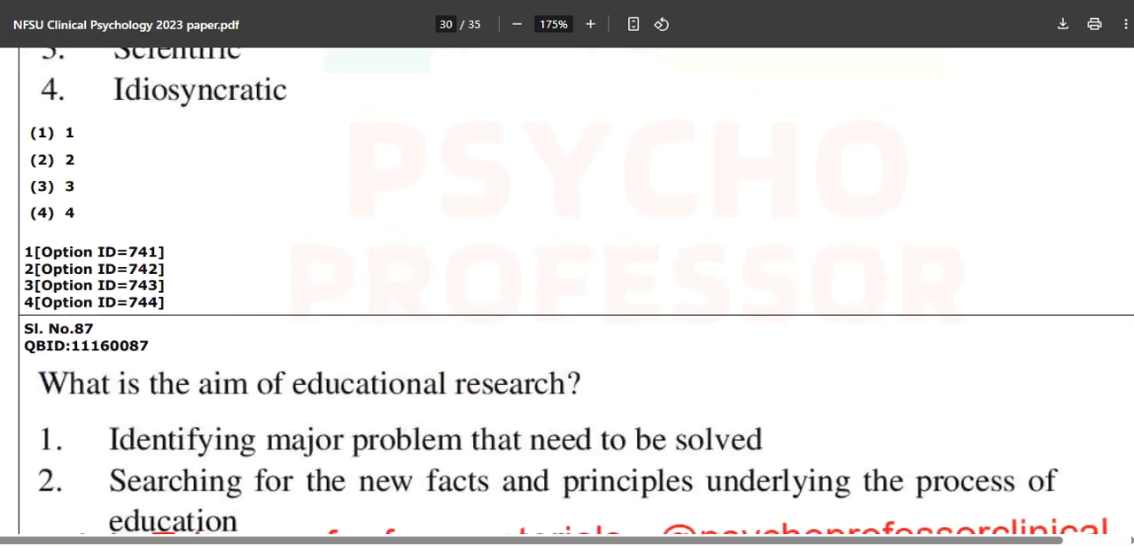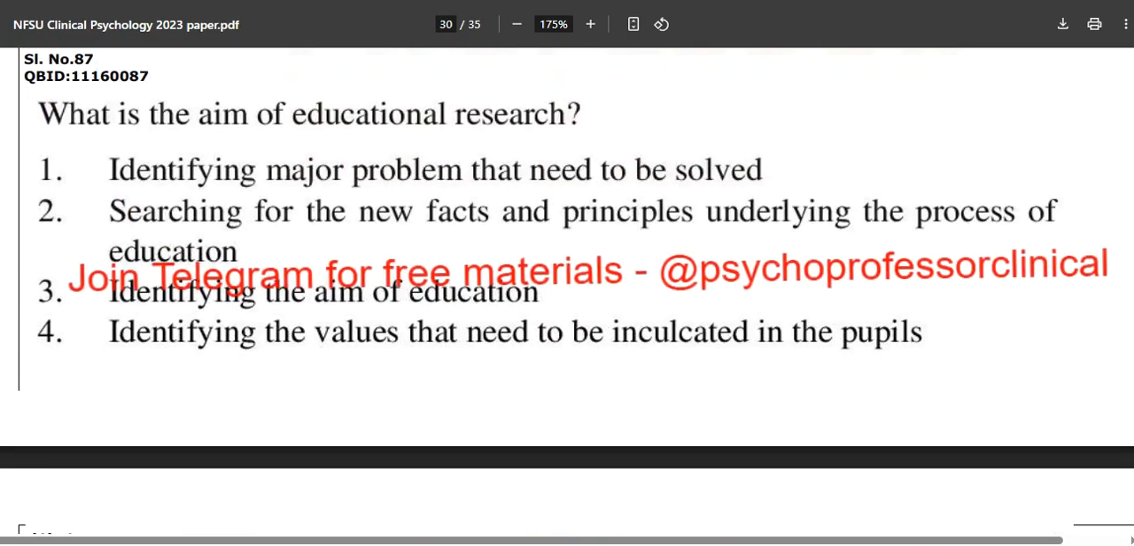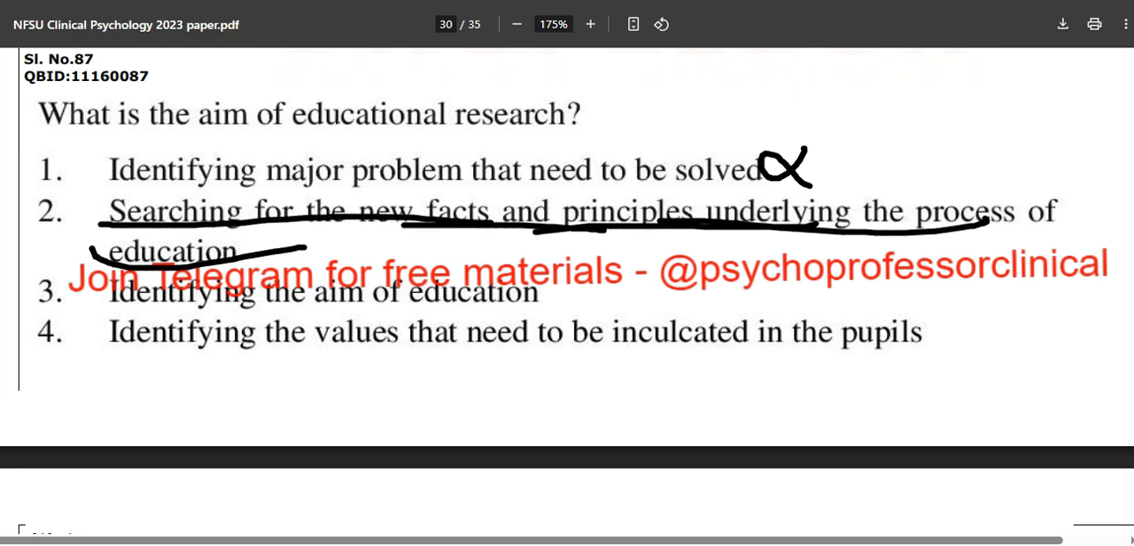Now moving forward, this is not a philosophy class. What is the aim of educational research? Again, a common sense question for you. Identifying the major problem that needs to be solved? No. Searching for new facts and principles underlying the process of education? Just take this and move forward. This is not going to repeat again.